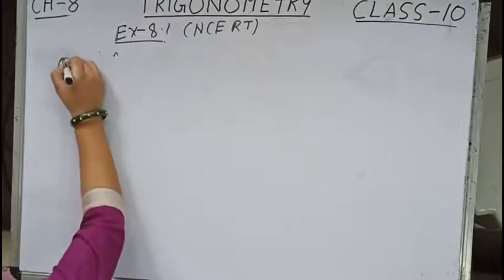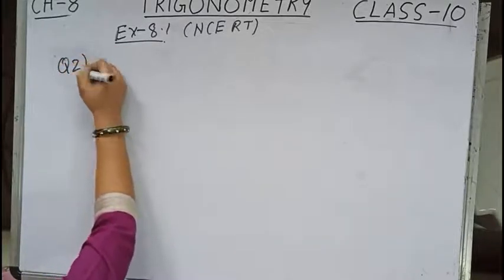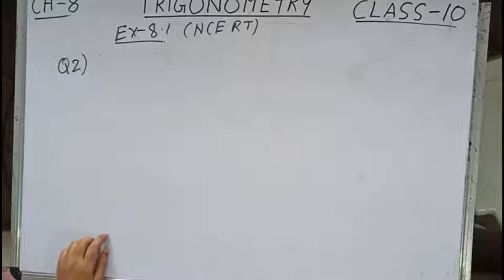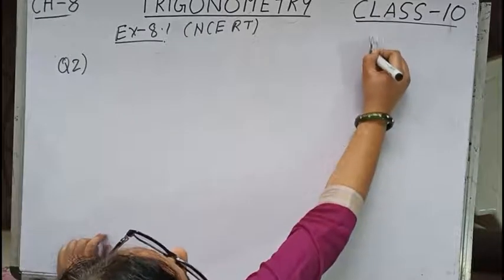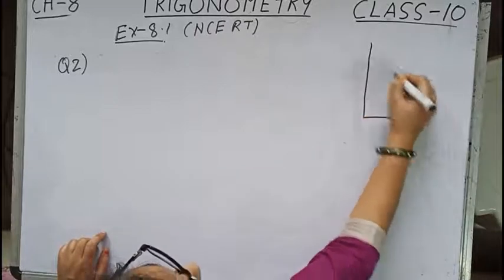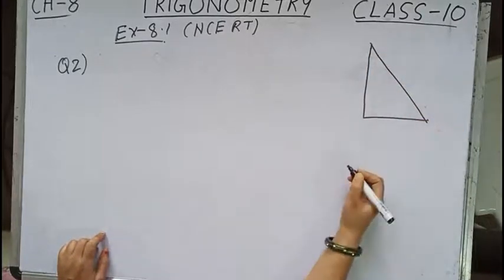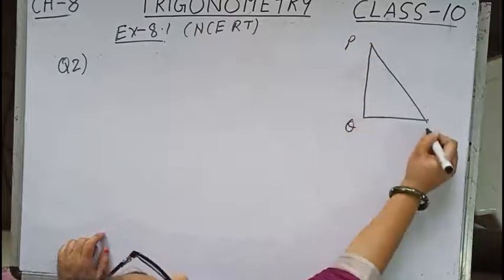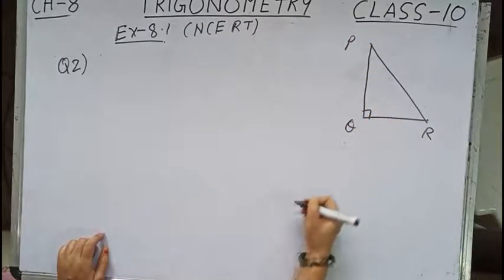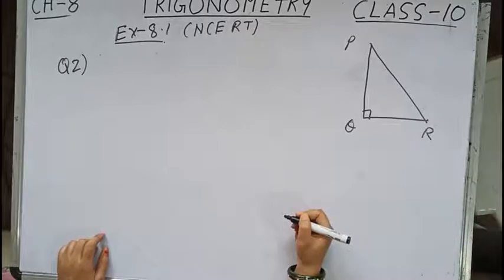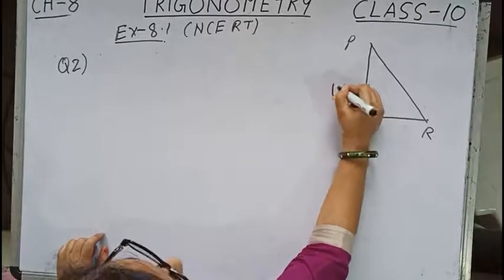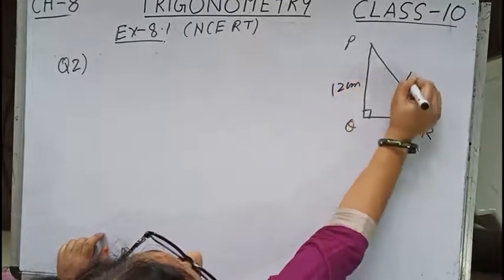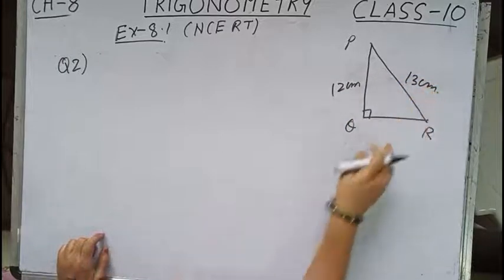Now question number 2. In question number 2, it is written in figure 8.13. Now one figure is given, children. The figure is PQR, with P, Q and R, and this one is a right angle triangle. Now PQ and PR are given as 12 centimeter and 13 centimeter.